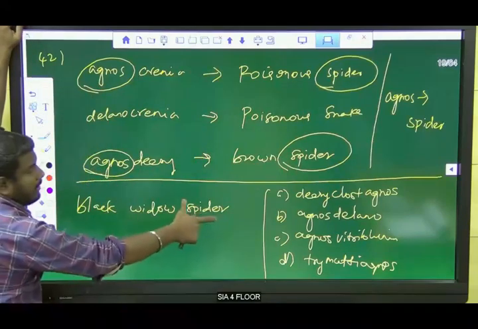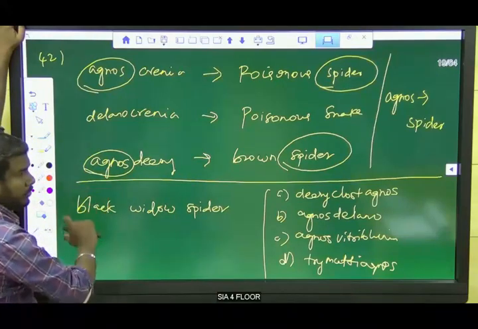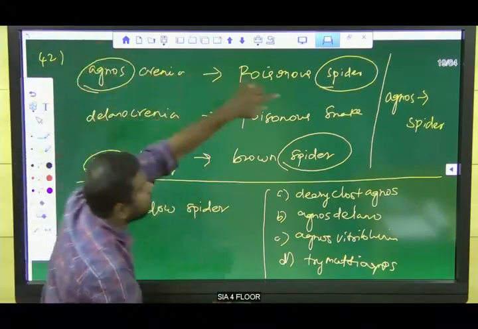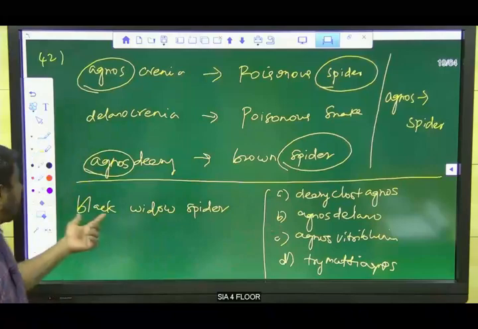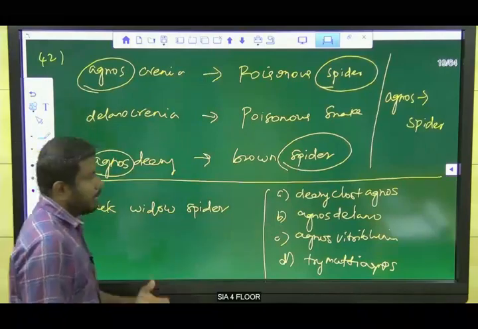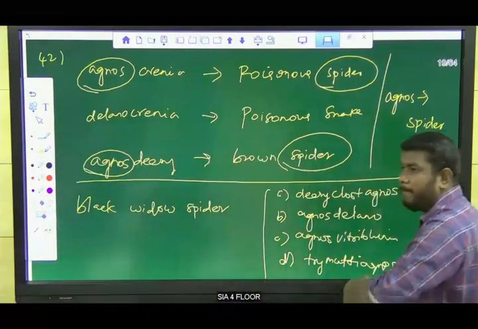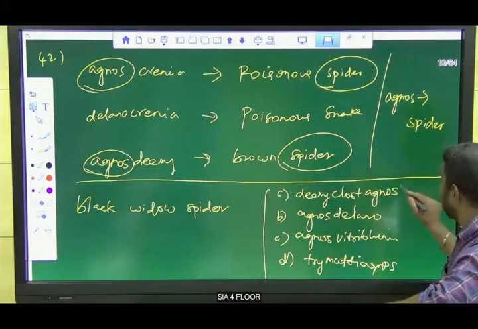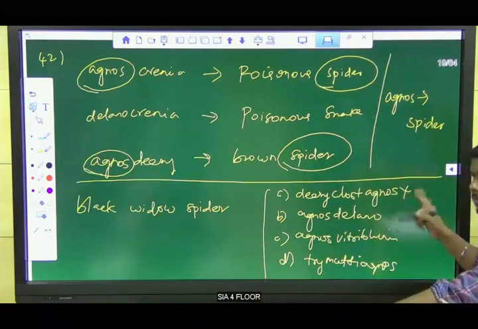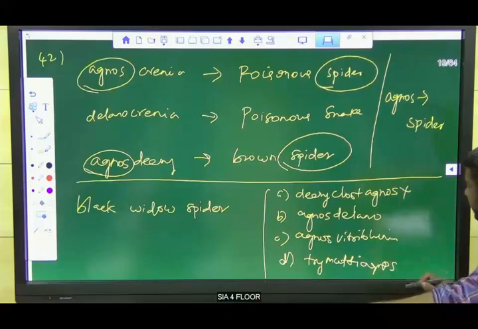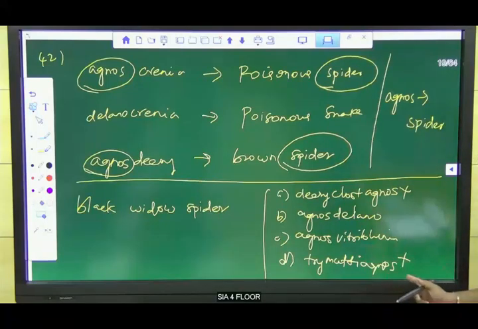Here we have spider in the last, so agnos should come in front. In this way, we can eliminate two options. In option A agnos is in the last, and in option D also agnos is in the last. So I have eliminated options A and D. Now we have options B and C.